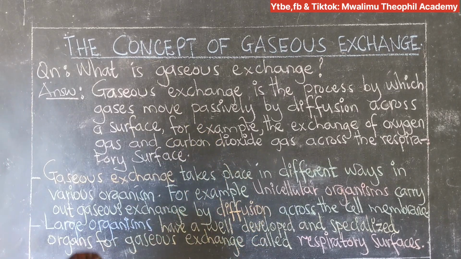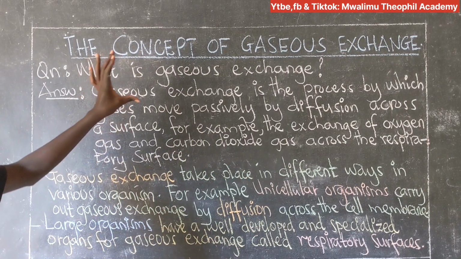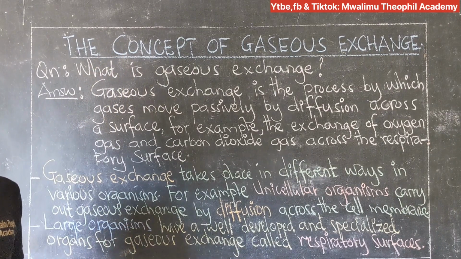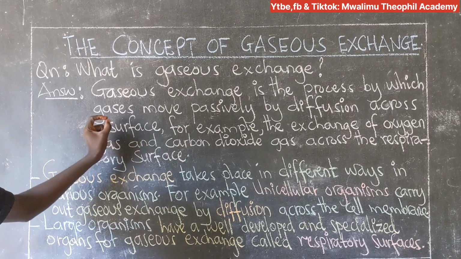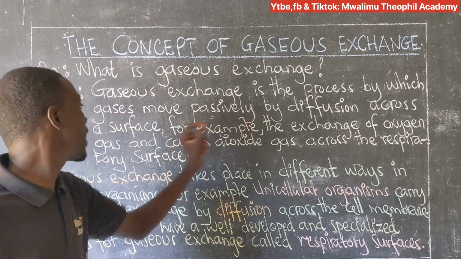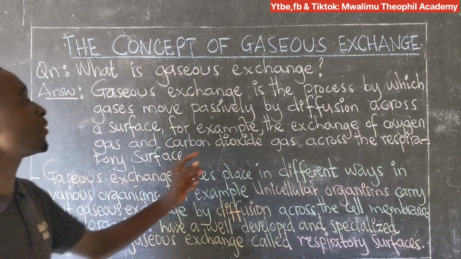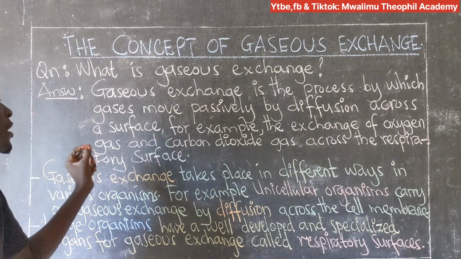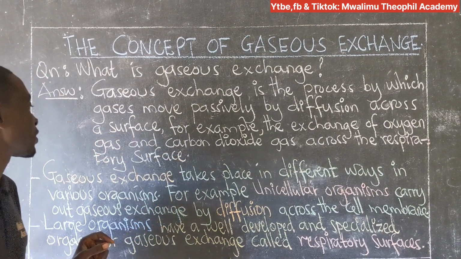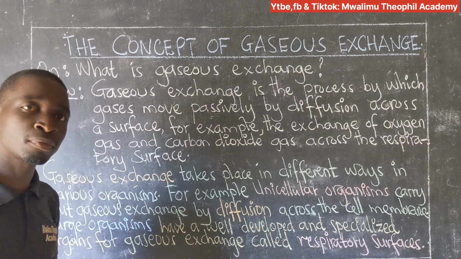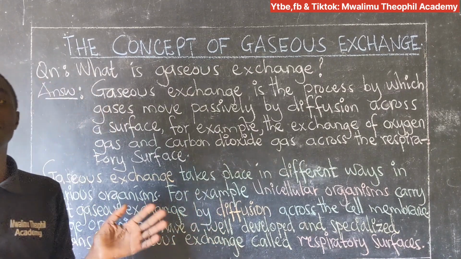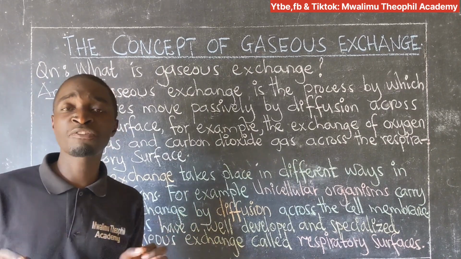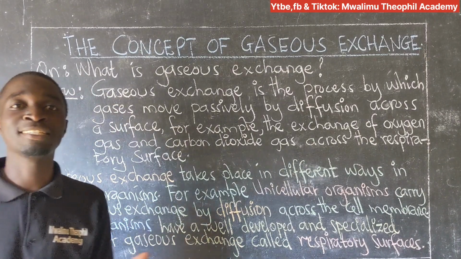Okay, let's now dive into the concept of gaseous exchange. What is gaseous exchange? Simply we say that gaseous exchange is the process by which gases move passively by diffusion across a surface. For example, the exchange of oxygen gas and carbon dioxide gas across the respiratory surface. When the oxygen and carbon dioxide are exchanged across the respiratory surface, we say that gaseous exchange has taken place.